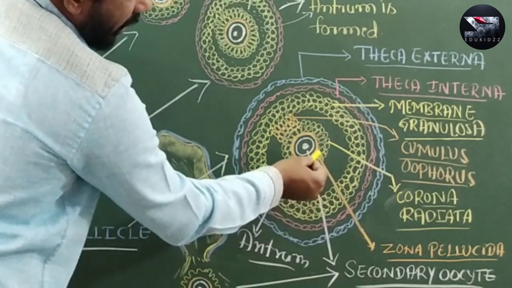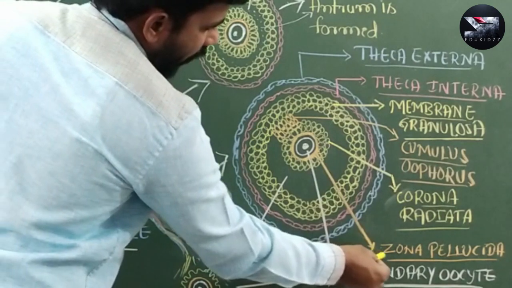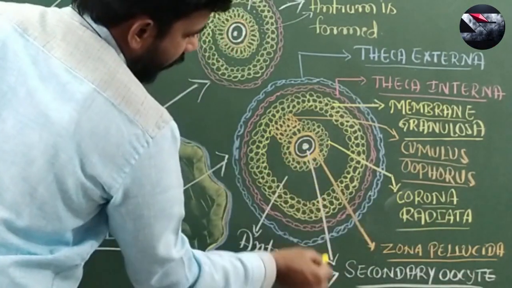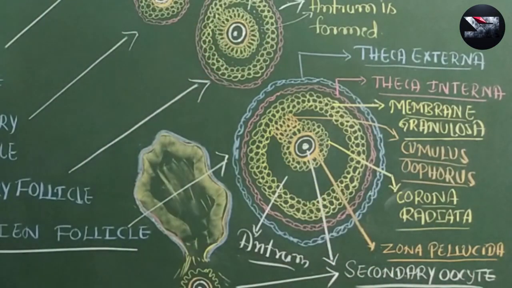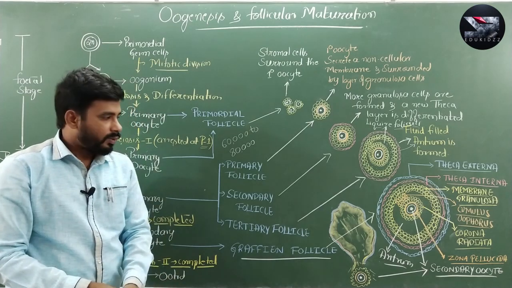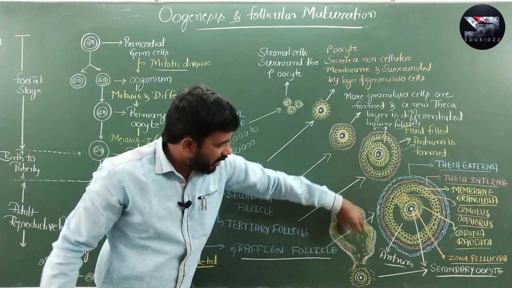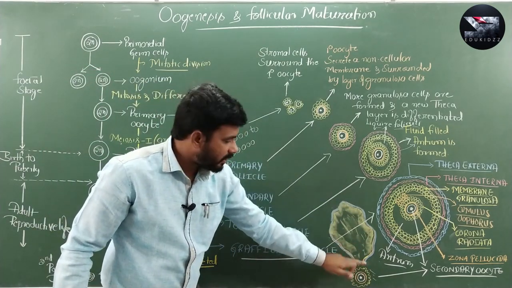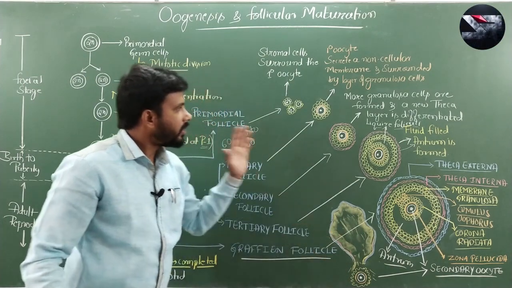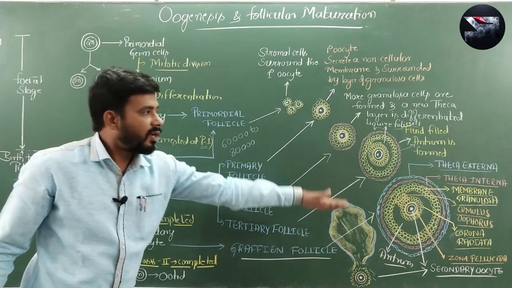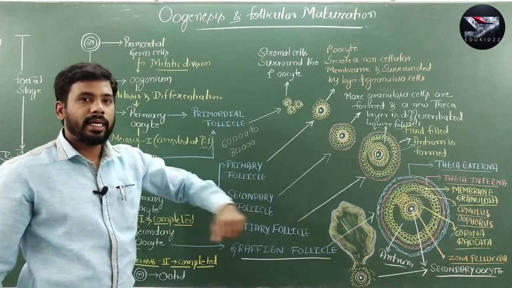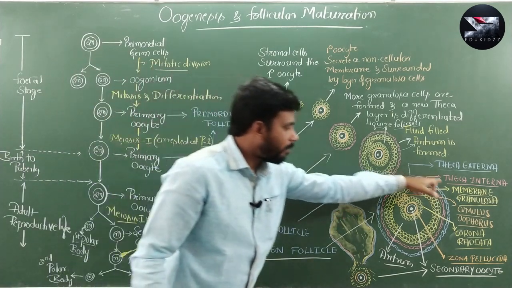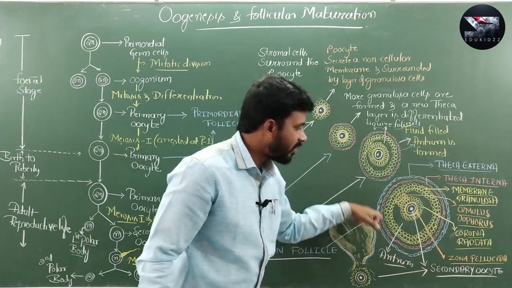And as I said, there is a translucent non-cellular membrane called zona pellucida around the secondary oocyte. Now, this secondary oocyte, after rupturing of Graafian follicle, will be released from the ovary. This is how the maturation of ovarian follicles takes place, and this is about the structure of Graafian follicle.